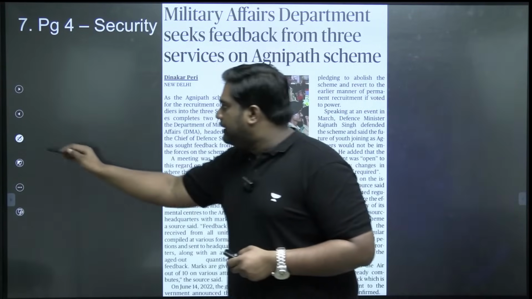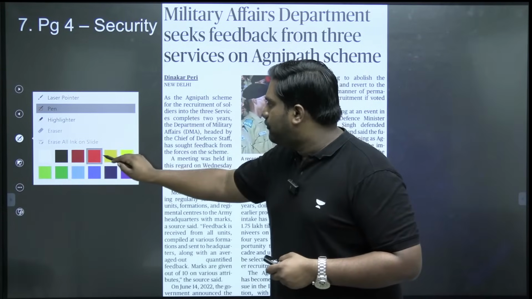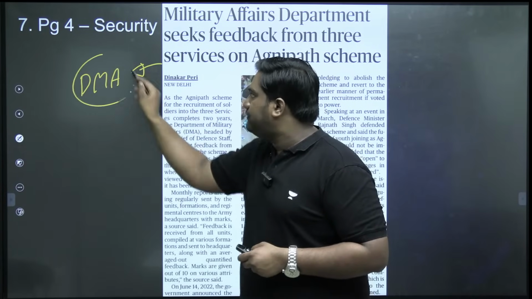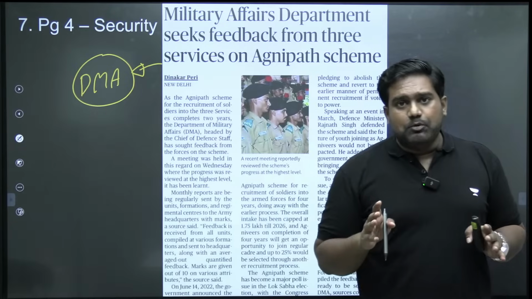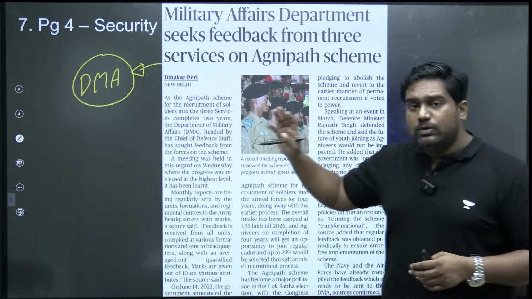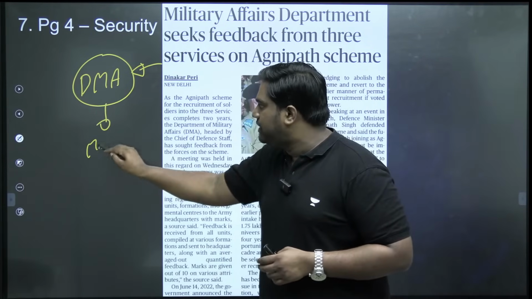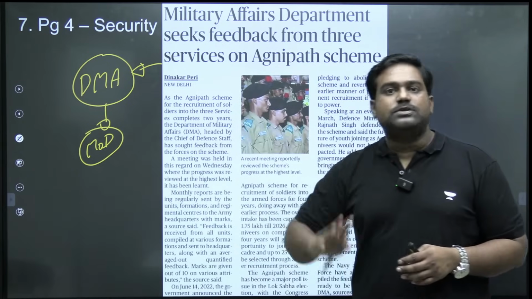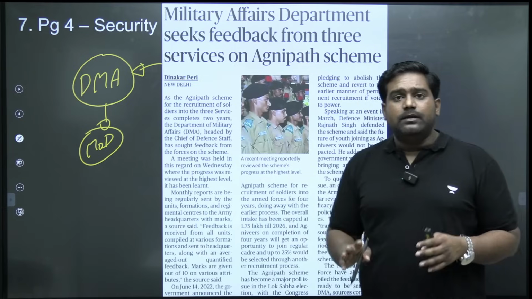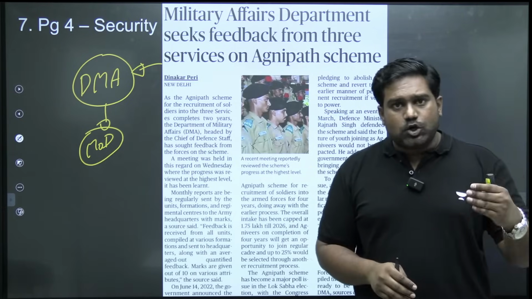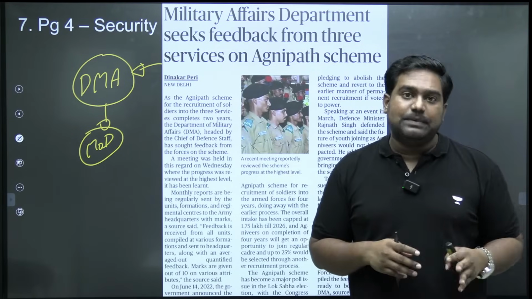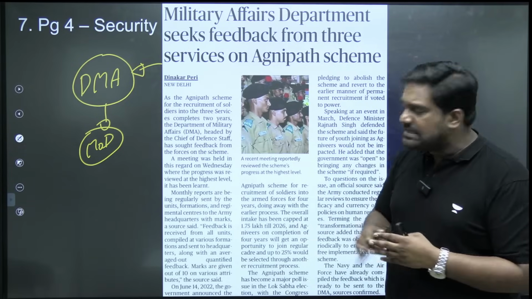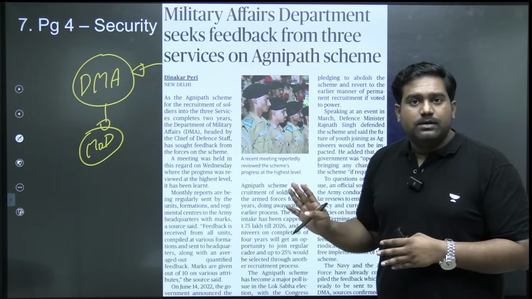Now coming to another article on page number 4, the article refers to the Department of Military Affairs. Now this could be very important for your prelims because this is a newly set up department under the Ministry of Defence. Recently, just a few years ago, this new department was created. According to the article, the Department of Military Affairs has sought a review of the controversial Agnipath scheme from all the 3 armed forces, from Army, Navy and Air Force. That is the development being reported over here, right?